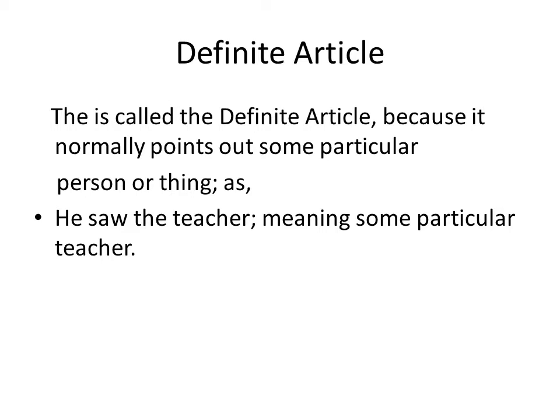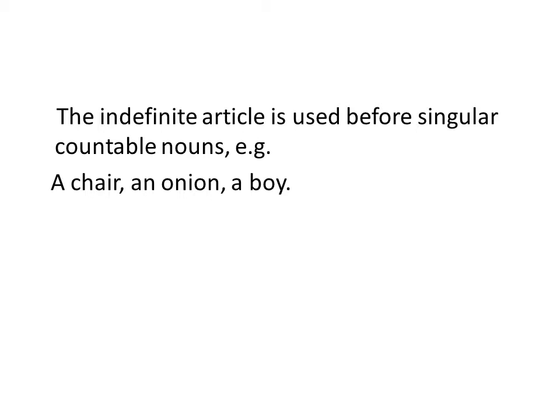So the indefinite article is used before countable nouns. For example, if I say a mobile, a chair, an onion, a boy, here the concept of countable noun also needs to be cleared. Countable nouns are those nouns which can be counted, for instance like laptop, and we also make the plural of the laptop by adding s, like laptops, pencil and pencils, mobile and mobiles. So it means we can count all these things.